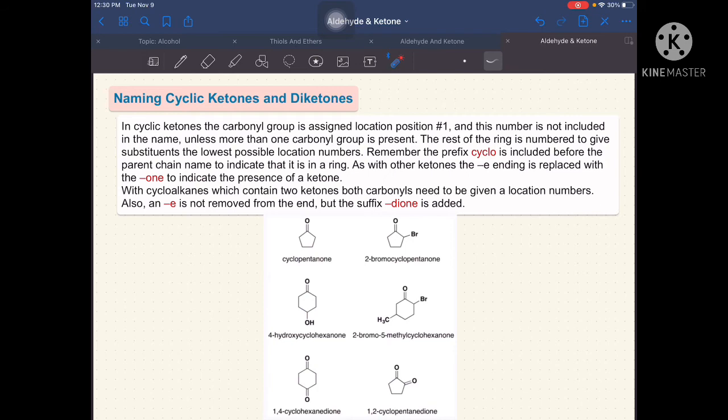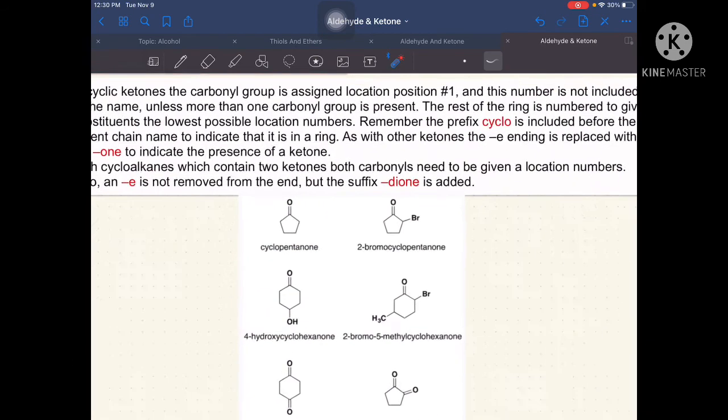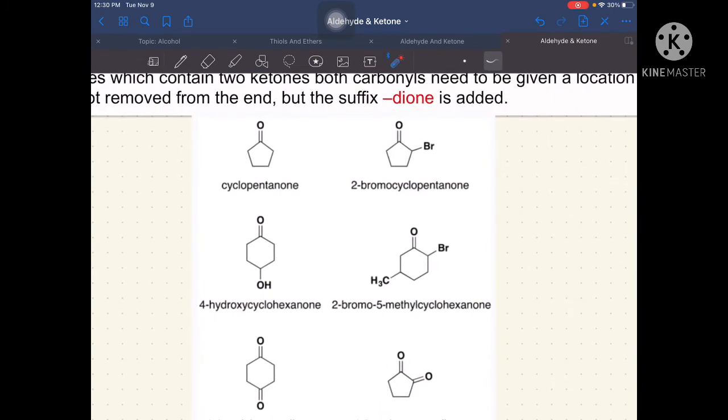For example, we have this one. We have here 5 carbon atoms, 1, 2, 3, 4, 5. That means cyclo. Because it's 5, that's pentane. Then the E is replaced with one, so pentanone, cyclopentanone. The next example, we have here a derivative with bromo. Because our functional group is here, our number 1 should start here.